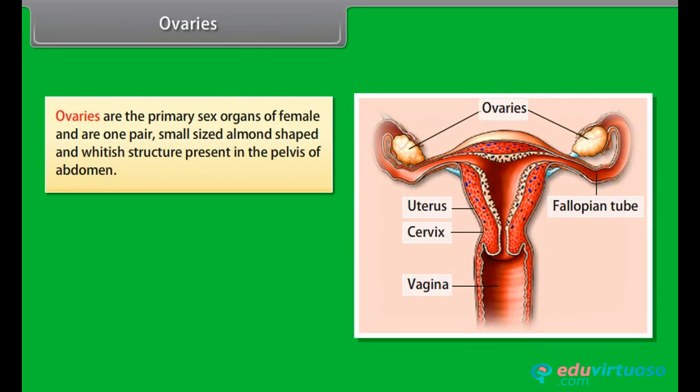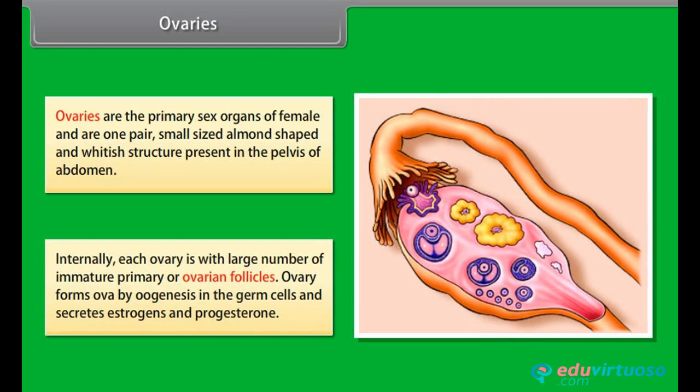Ovaries are the primary sex organs of female and are one pair of small-sized, almond-shaped and whitish structures present in the pelvis of abdomen. Internally, each ovary has a large number of immature primary or ovarian follicles. Ovary forms ova by oogenesis in the germ cells and secretes estrogens and progesterone.